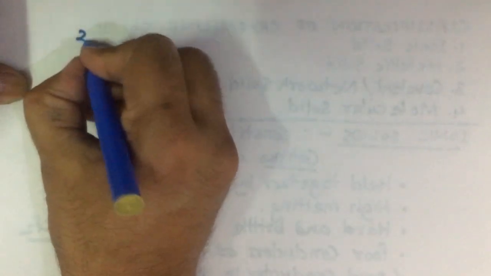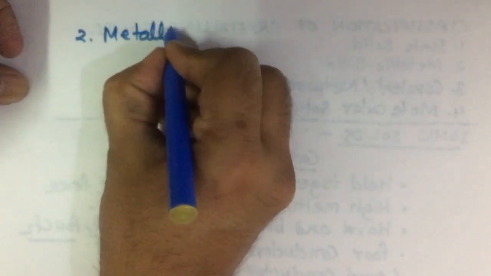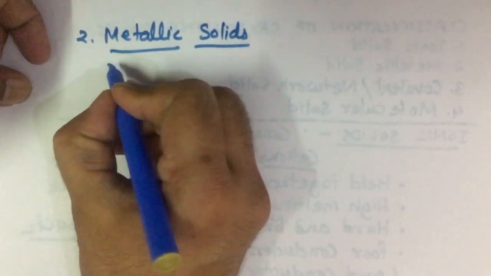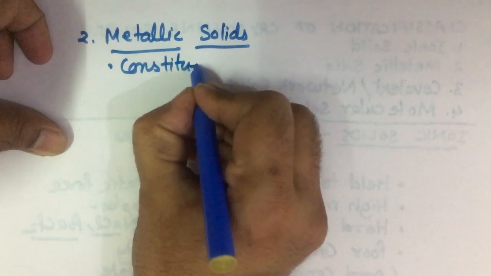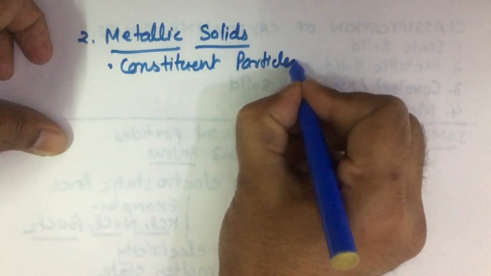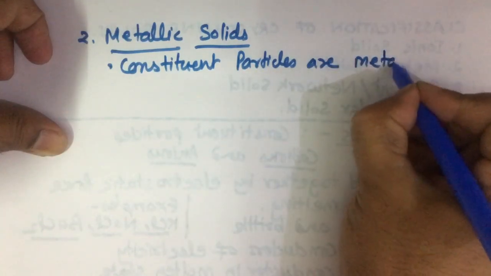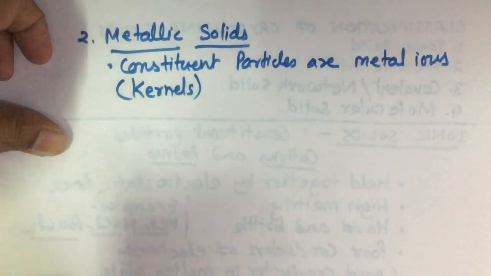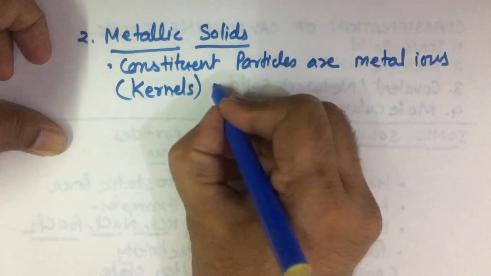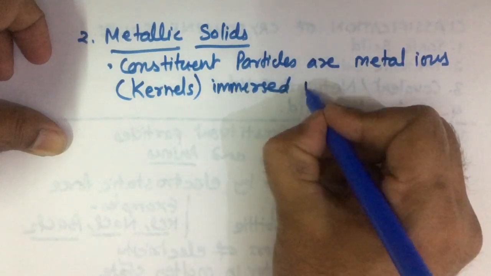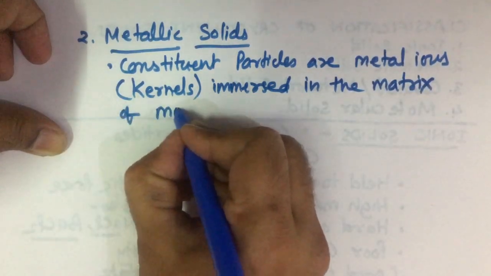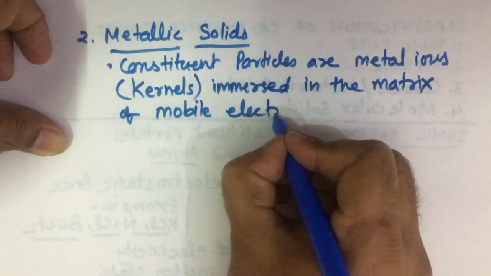The next type of crystalline solid is the metallic solid. In metallic solids, the constituent particles are metal ions, also called kernels, which are immersed in the matrix of mobile electrons.